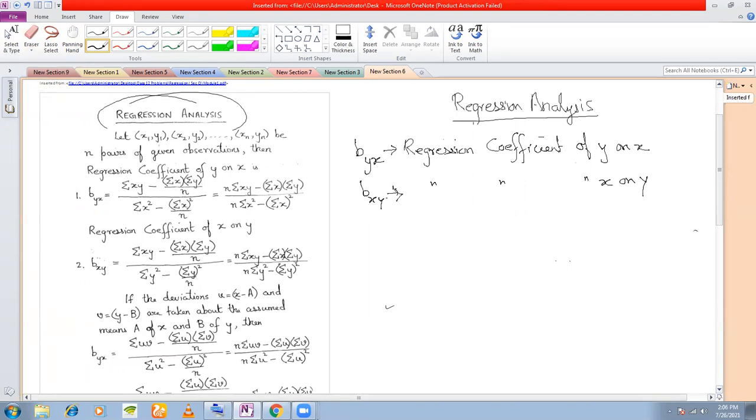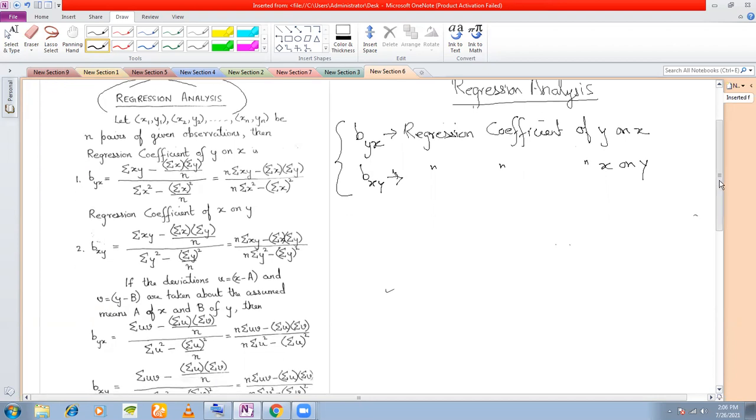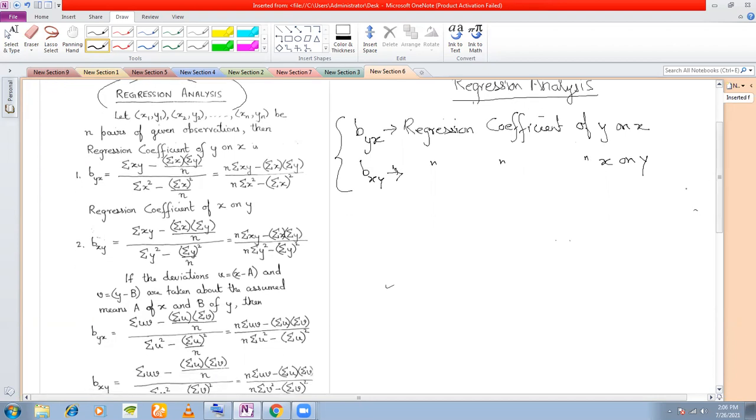The correlation coefficient along with the regression coefficients will help us in determining the values of the variables. Suppose if I give you the value of X and I ask you to estimate the value of Y, you will use these regression coefficients, or the other way around also. Okay. So first of all, we need to study how we determine these regression coefficients.